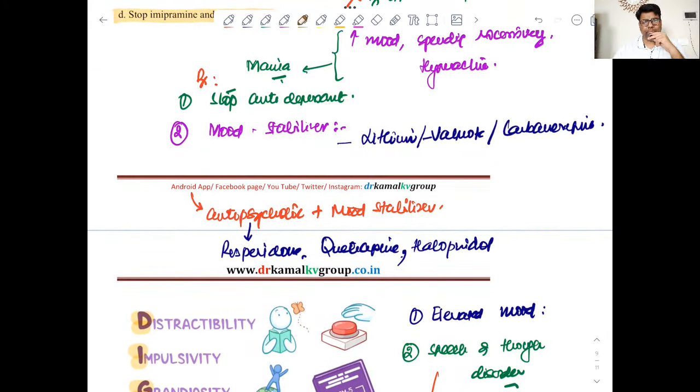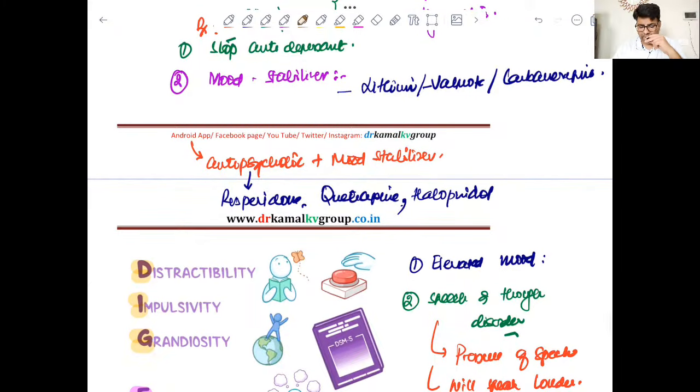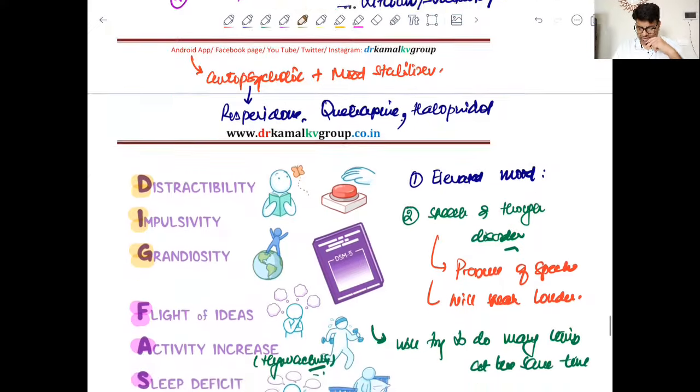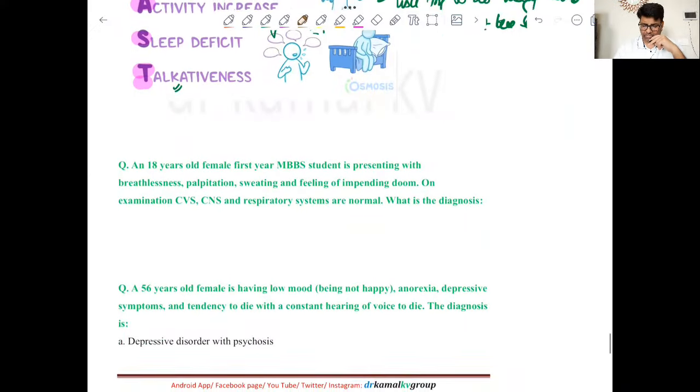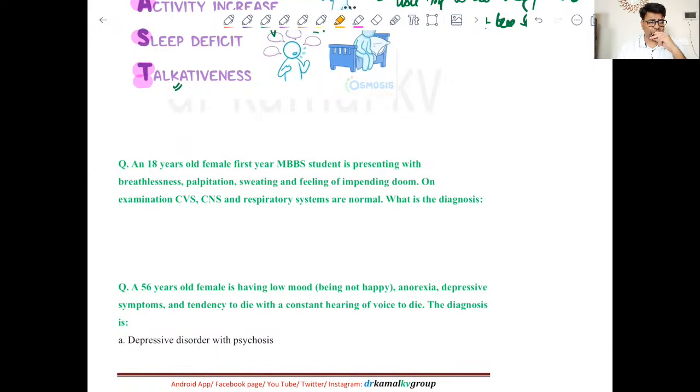And as far as the treatment of mania is concerned, we need to give mood stabilizers, and in the initial period we should give them along with antipsychotics, and once the effect of the mood stabilizer sets in, you can withdraw the antipsychotics, right? So this is in short about mania. Now moving forward to the next question.